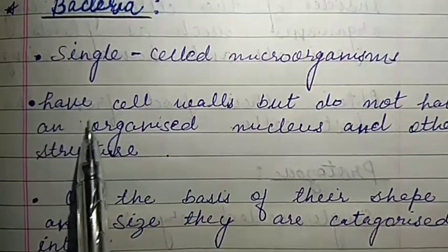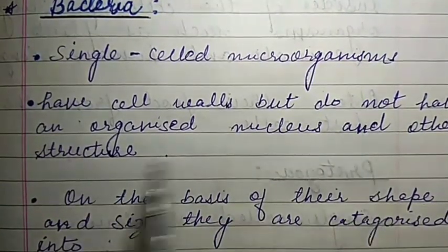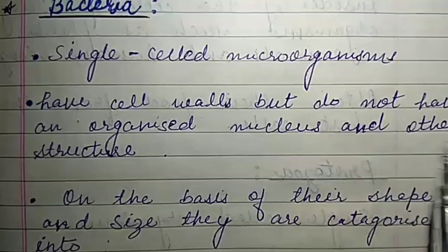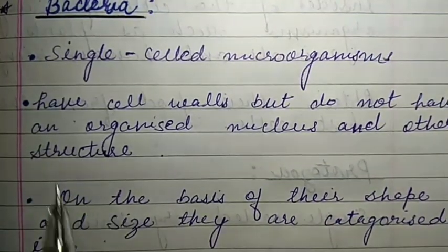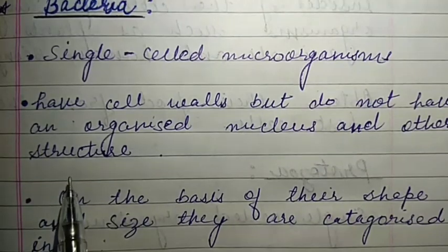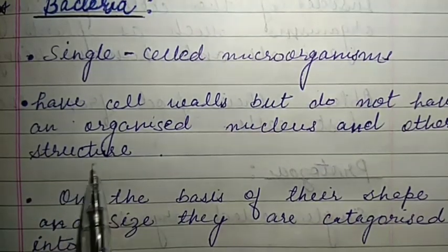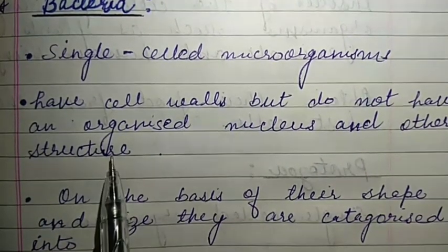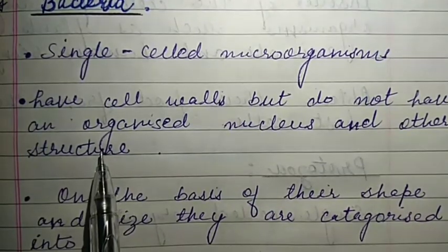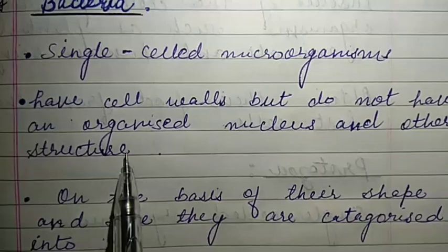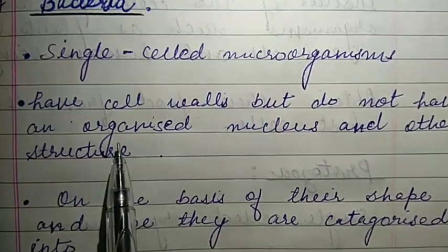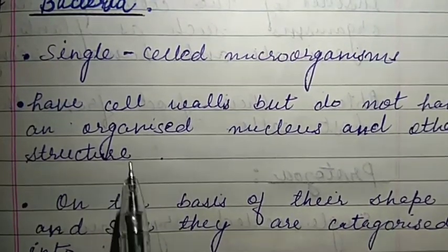Now the next point: they have a cell wall but do not have an organized nucleus or other well-developed structures. I am not going to discuss the structure of bacteria right now, but the cell wall is present and a well-developed nucleus is not present.